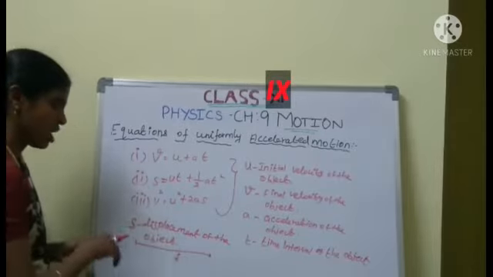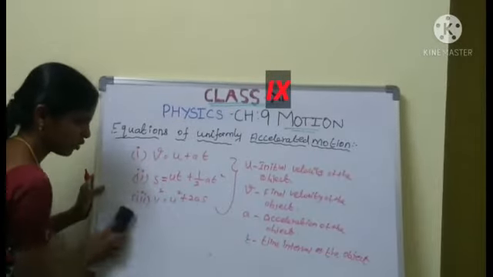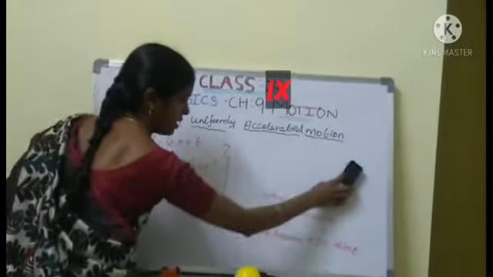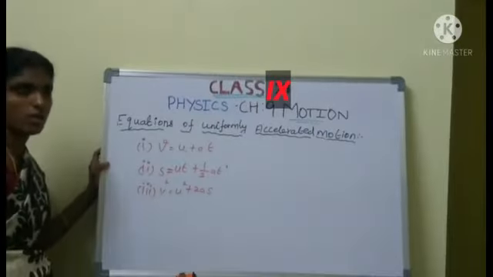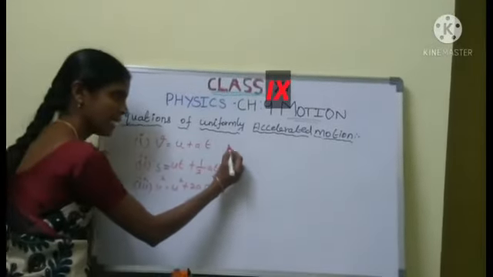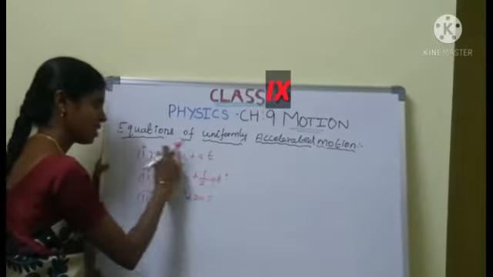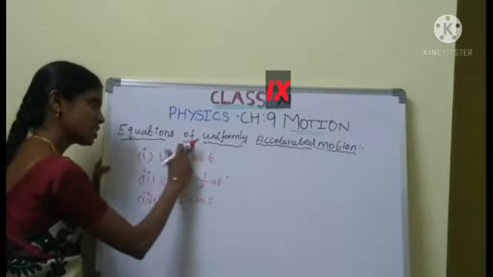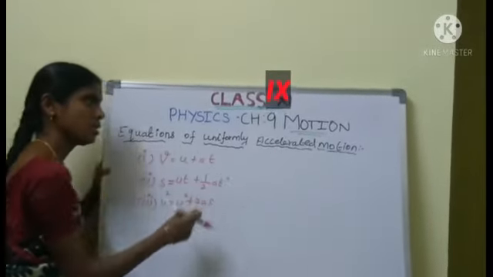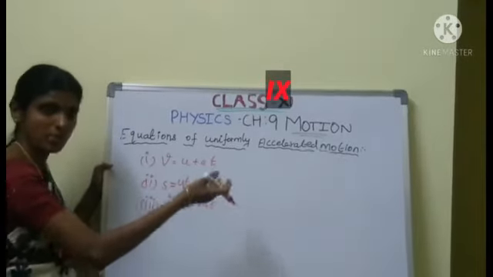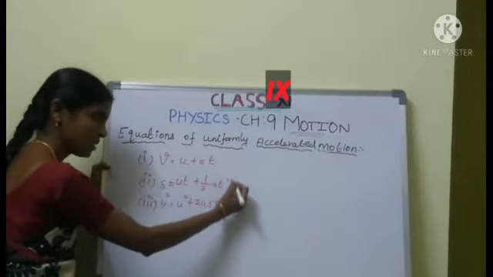Now we are going to discuss the equations one by one. Okay, students, the three equations are the equations of uniformly accelerated motion. I have explained how we arrive at these equations.